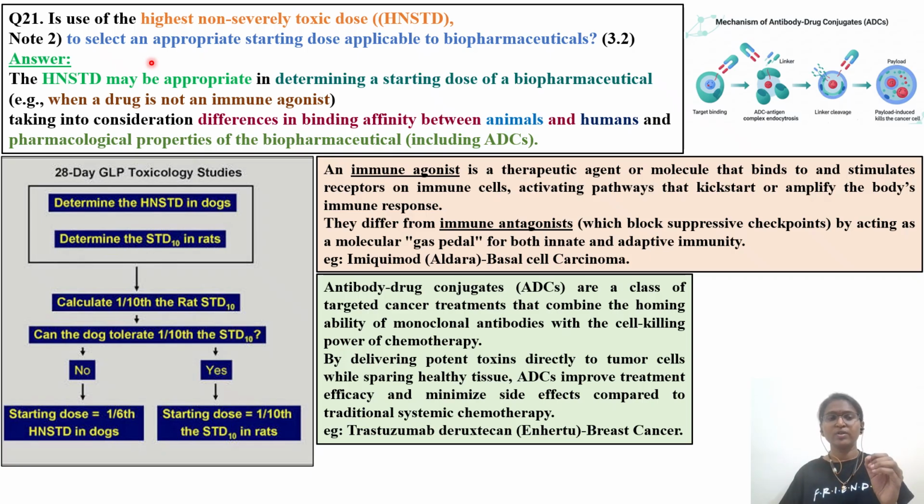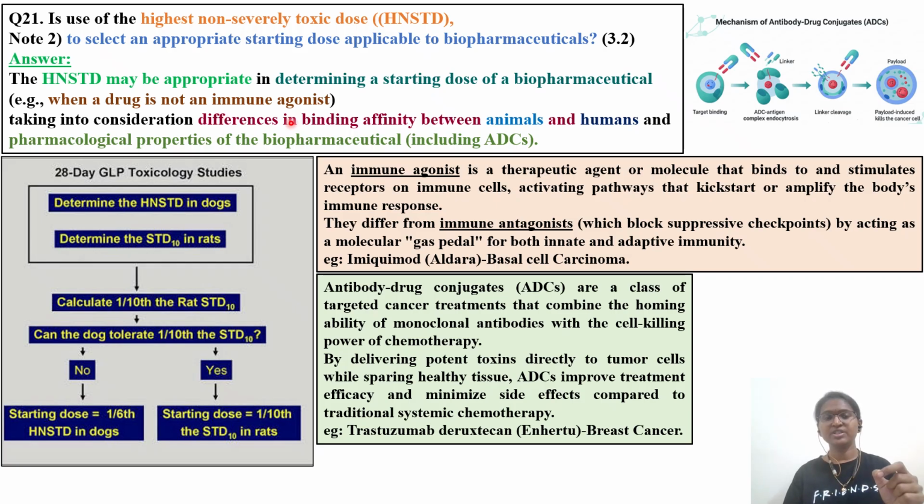Okay. So is the use of HNSTD to select an appropriate starting dose applicable to biopharmaceuticals? So now the question is, for biopharmaceuticals, can we go for HNSTD or not? So we'll see what the ICH agency is giving as the answer. The HNSTD may be appropriate in determining the starting dose of a biopharmaceutical when a drug is not an immune agonist. Previously we have seen that in the case of an immune agonist, it is better to go for the MABEL approach.